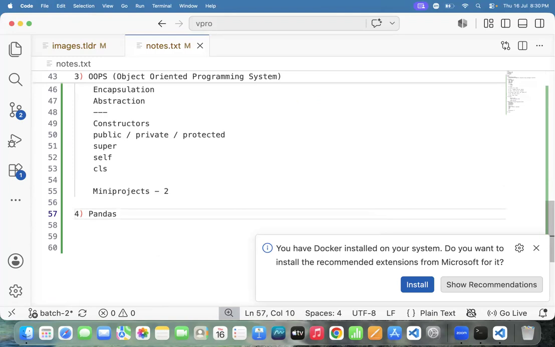Then that library we can call the Pandas library. Which library do we need to see? Pandas library. Fine.